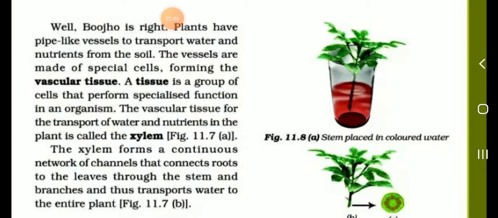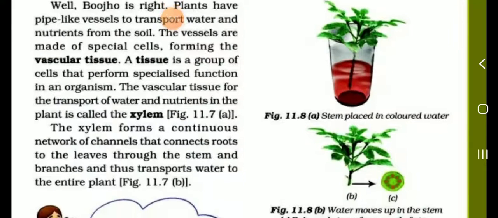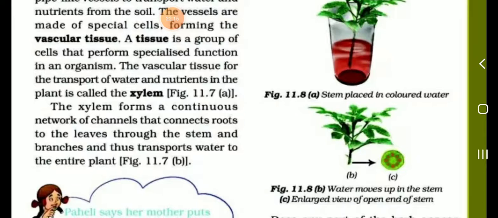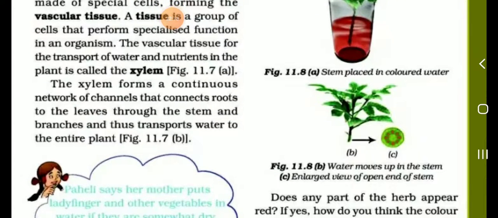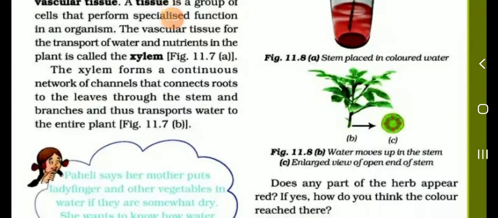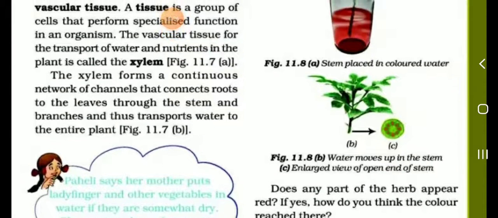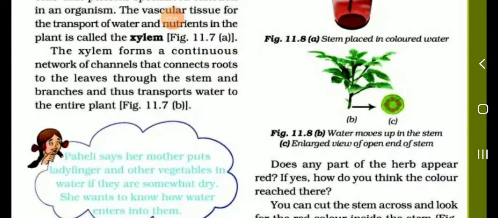Forming the vascular tissue. A tissue is a group of cells that perform specialized functions in an organism. The vascular tissue for the transport of water and nutrients in the plants is called xylem.